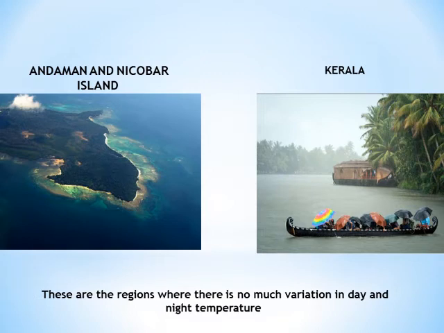There are many regions, and I'll quote here an example of the Andaman and Nicobar Islands and Kerala. In these regions, we don't find much variation in the day and night temperatures. In Thar, we see a lot of change in the temperature. During night, the temperature comes down to 15 degrees, while during the day it shoots up to 50 degrees. But if we take regions like the Andaman and Nicobar Islands and Kerala, we find that there is not much variation in the day and night temperatures. I hope the element temperature is clear to you.